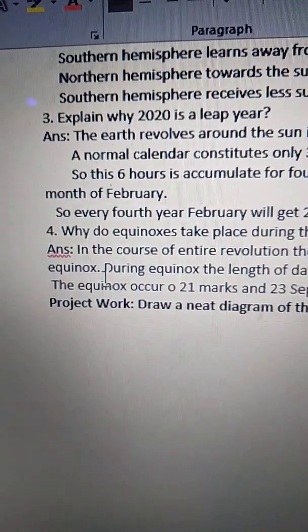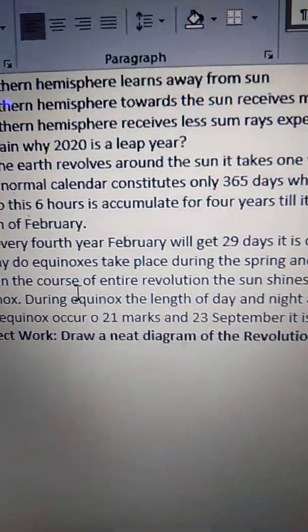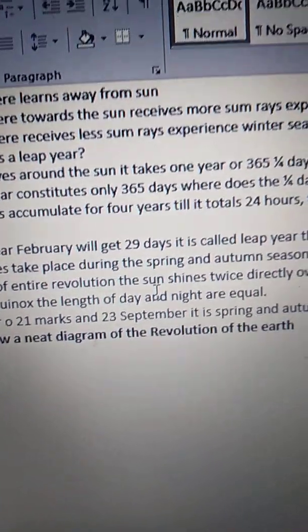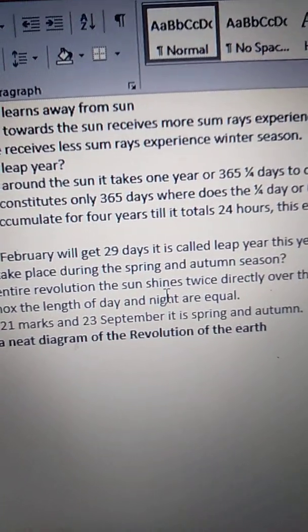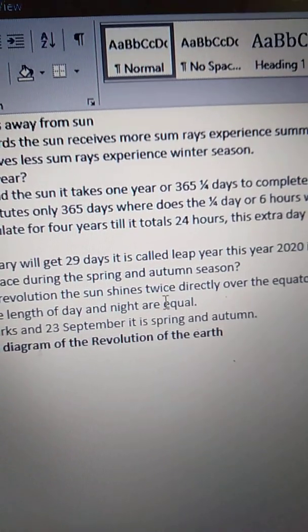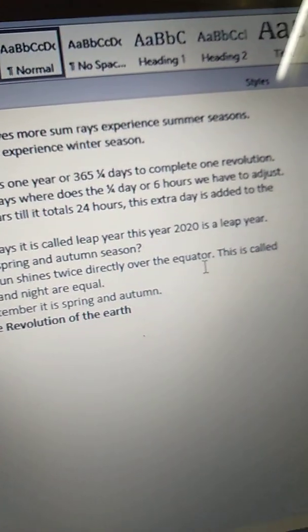In the course of the entire revolution, the sun shines twice, meaning 2 times, directly over the equator.